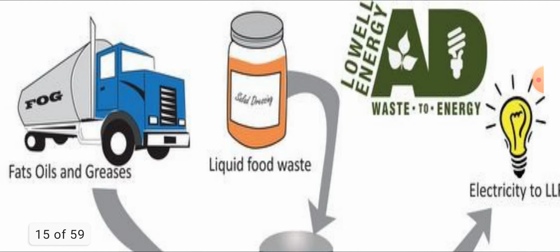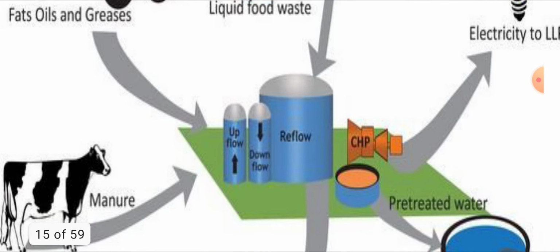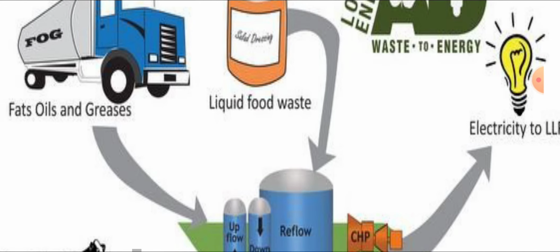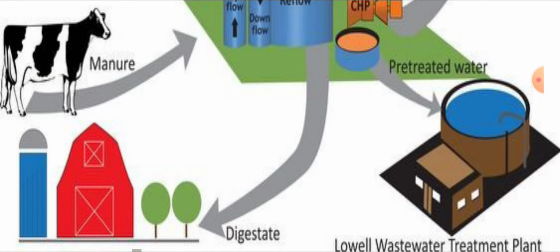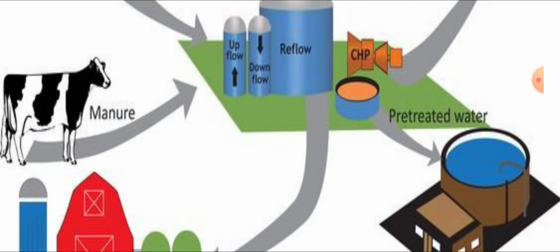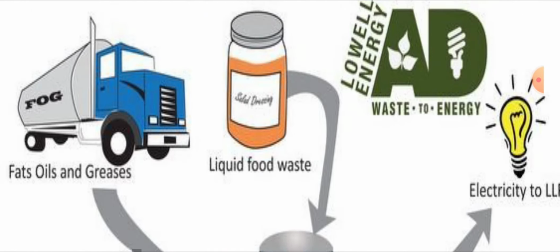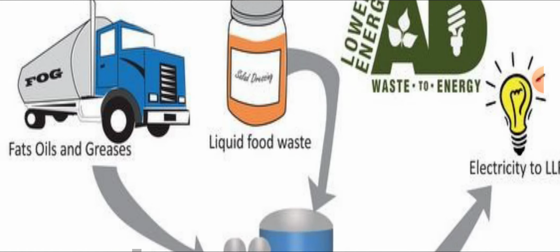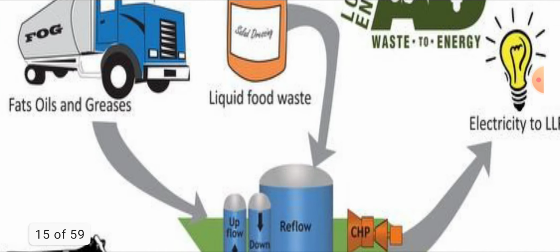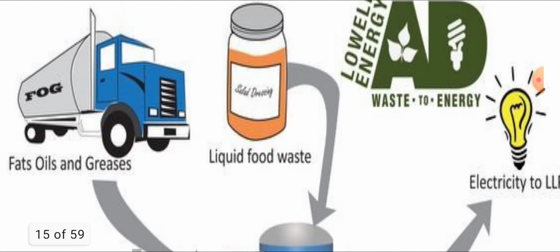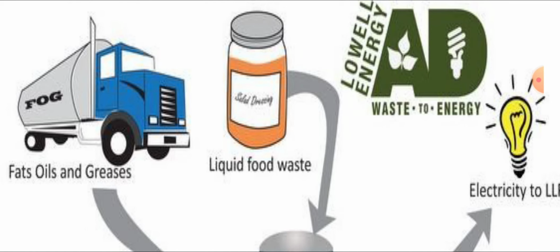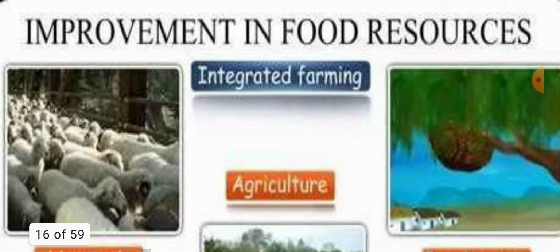And how to turn waste to energy: during crop production a lot of waste is left, and that is put in the digester, where it is converted into useful gases. Like in the digester we can form manure, electricity, and liquid food extra. These are the methods of how you can manage the waste of agriculture.